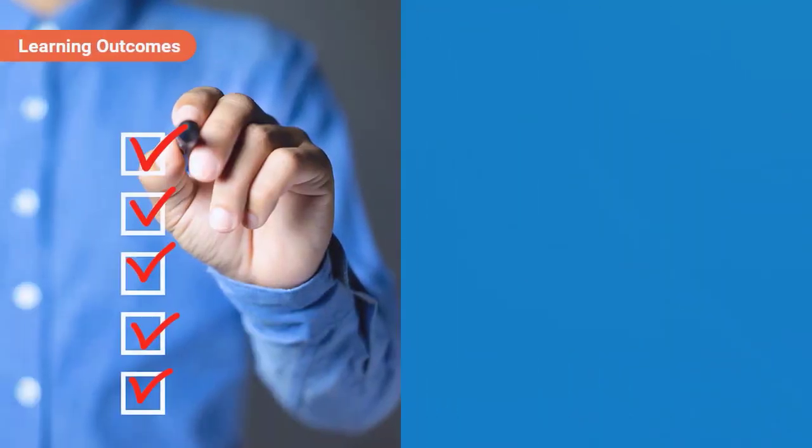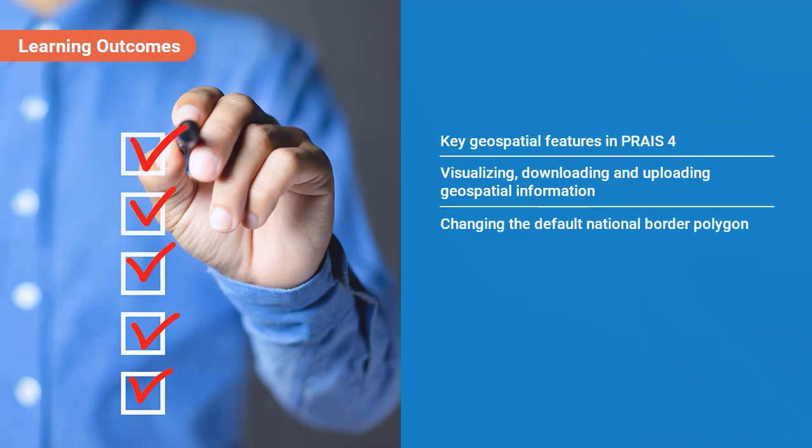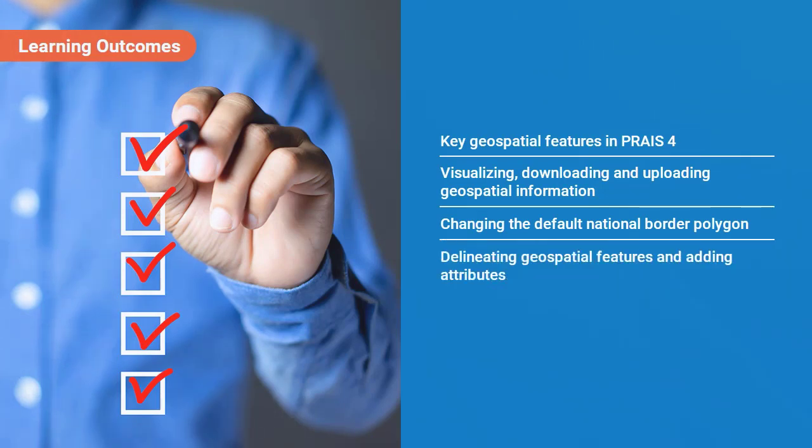We have reached the end of this video on geospatial reporting in PRAIS 4. In this video, you were introduced to the key geospatial features in PRAIS 4. You also familiarised yourself with the process for visualising, downloading, and uploading geospatial information, changing the default national border polygon, delineating geospatial features and adding attributes, and reporting metadata.